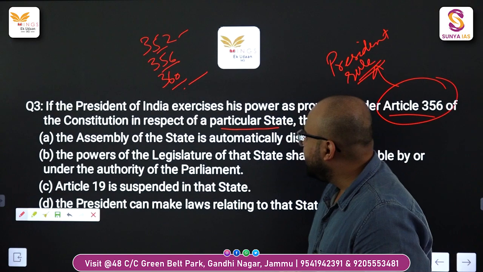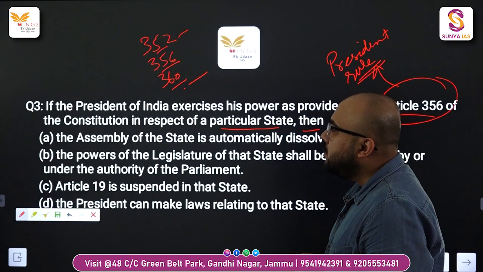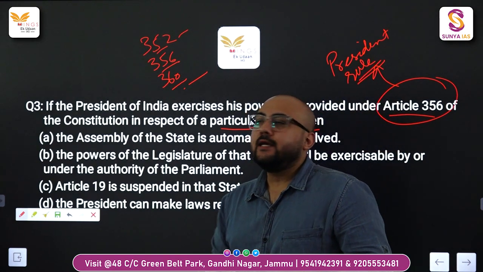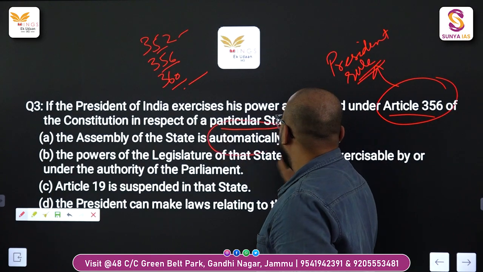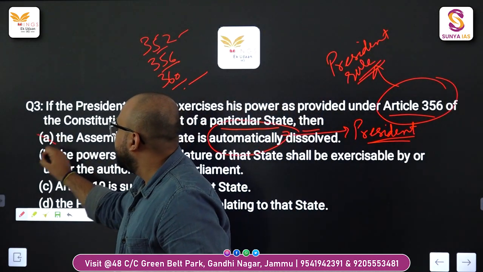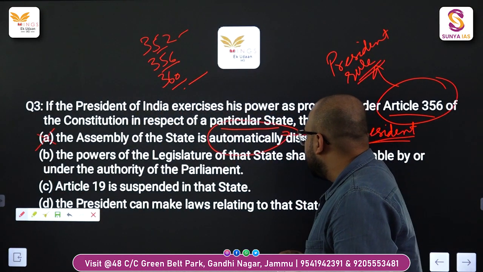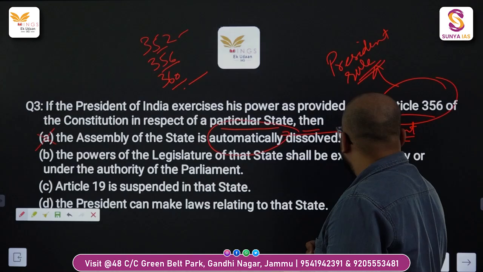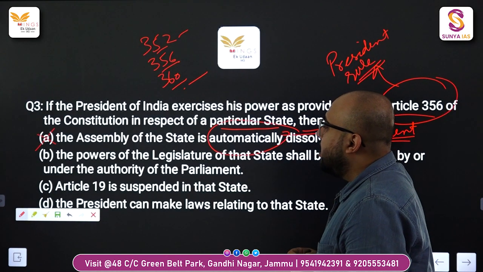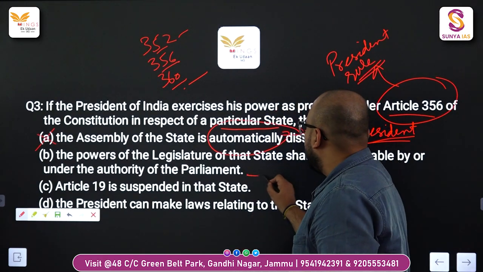Now let us discuss the options. The assembly of the state is automatically dissolved. Actually this is not true, because the assembly of the state doesn't automatically dissolve. It is dissolved by the president, which makes that option wrong. Next option, the powers of the legislature of that state shall be exercisable by or under the authority of the parliament, which is actually true as per Article 357 of the Constitution.